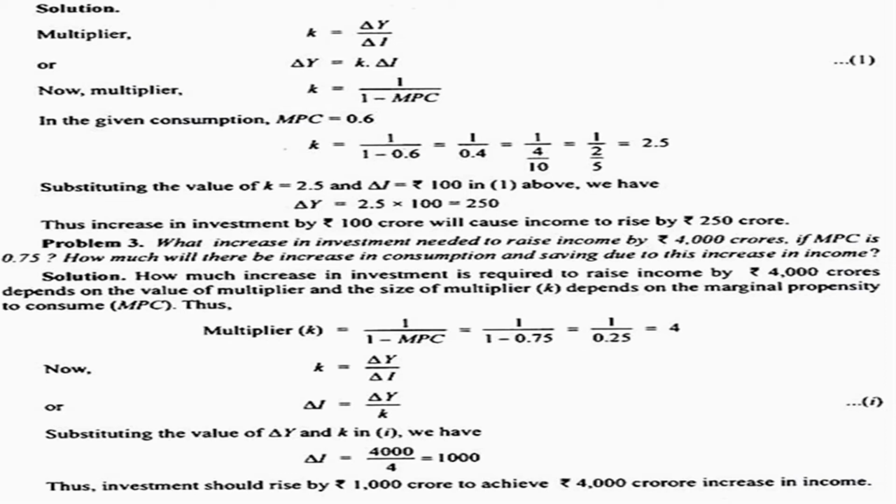And K, which is the multiplier, is equal to delta Y by delta I. From this equation we can see delta I is delta Y by K, and just by substituting the value of delta Y and K, we get delta I, which is 4,000 by 4, equal to 1,000. Investment would rise by rupees 1,000 crore in order to achieve a 4,000 crore increase in income.